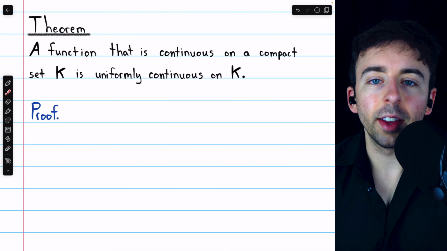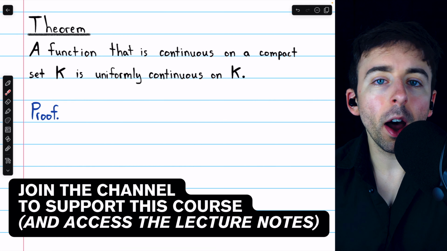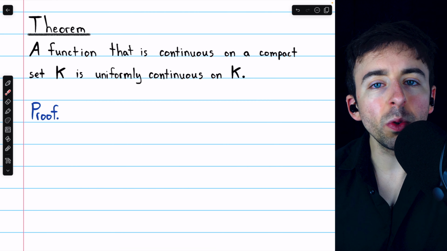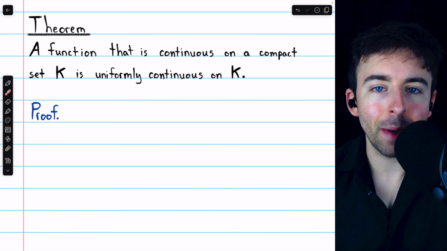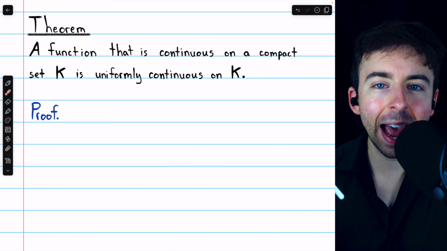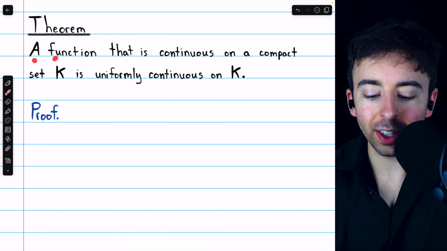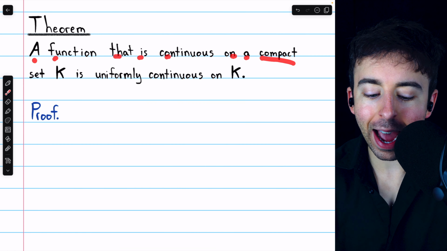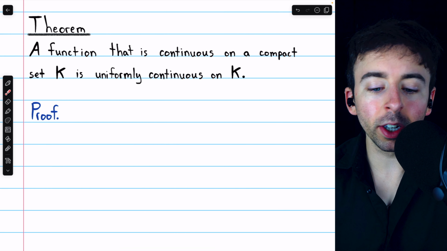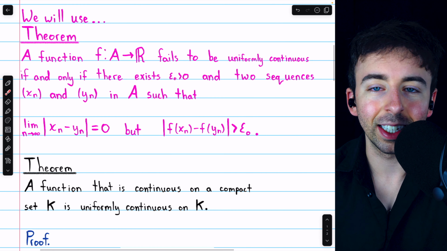When we first discussed uniformly continuous functions, link in the description, we saw that it's possible for a function to be continuous on a bounded set, but not uniformly continuous on that bounded set. However, if we change bounded to compact, then the result does hold. That is, it's true that a function that is continuous on a compact set is also uniformly continuous on that set. And we're going to prove it using this theorem, which we've also previously proven, link in the description.